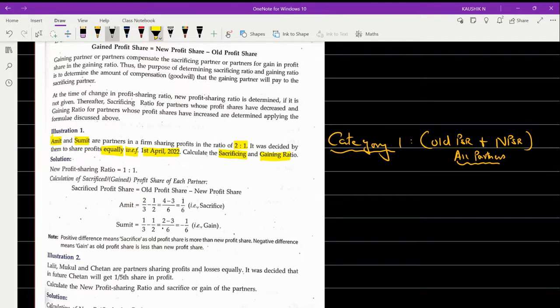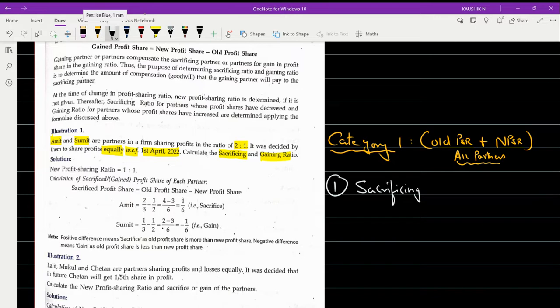Now let us go for the calculation. What needs to be done? First, the sacrificing ratio is to be determined. So what is the formula to calculate the sacrificing ratio? The formula for sacrificing ratio, write it down.